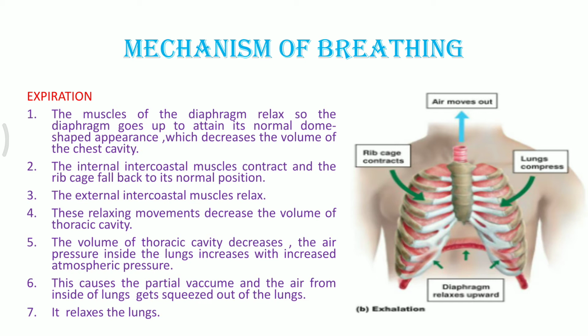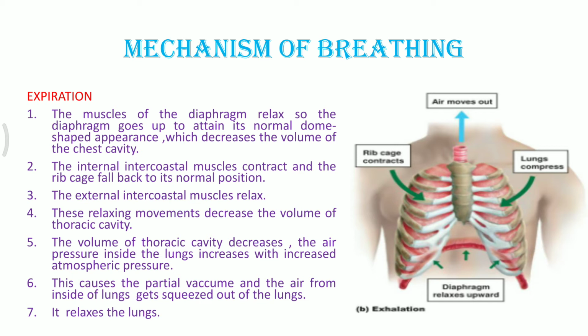So the internal intercostal muscles contract, or we can say the external intercostal muscles relax, and as a result the normal positioning of the rib cage occurs. It was outward, now it just comes back to its normal position. And in this relaxed position, the relaxing movement decreases the volume of the entire chest cavity.